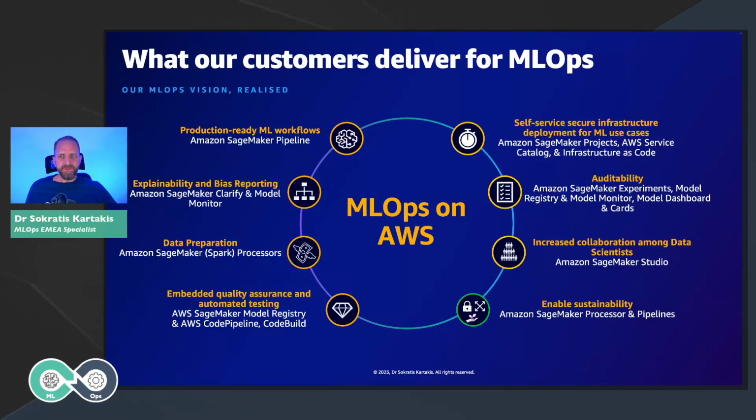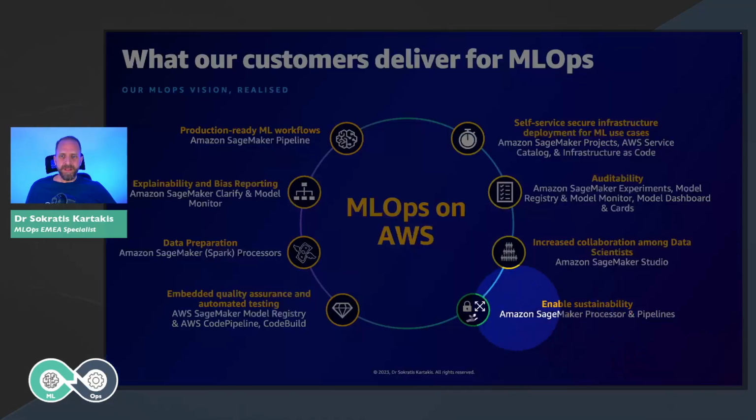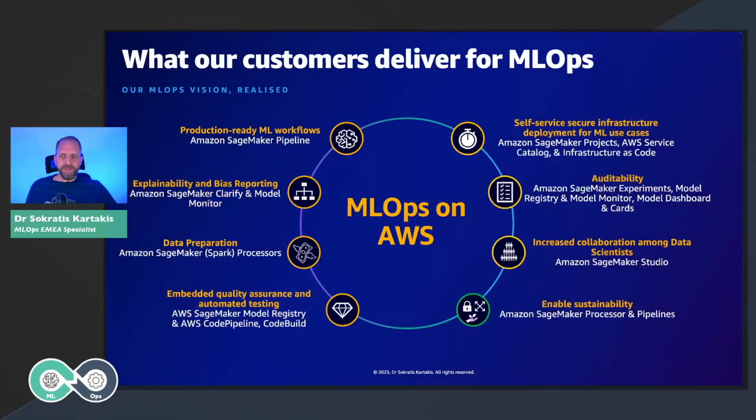How can we achieve this? The first thing that we do with our customers is to suggest all the native services and the managed services provided by AWS. These managed services are most of the times around Amazon SageMaker. For example, to create the different pipelines, as we can see here, we need to create Amazon SageMaker pipelines.